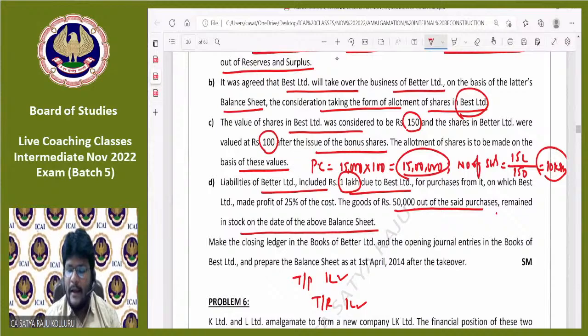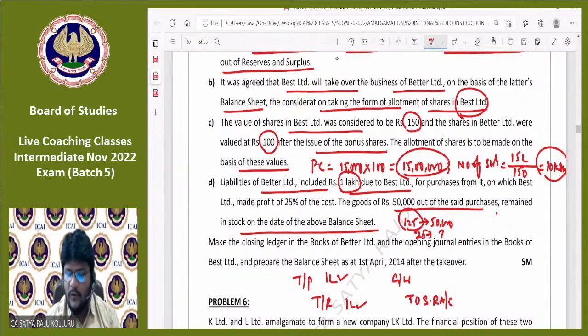You need to calculate the stock reserve and pass the entry: Goodwill account debit to stock reserve account. How much amount? 125 is equal to 50,000, then for 25, how much is it?